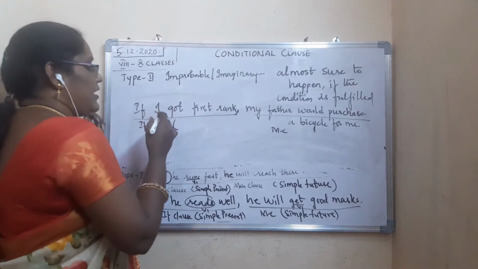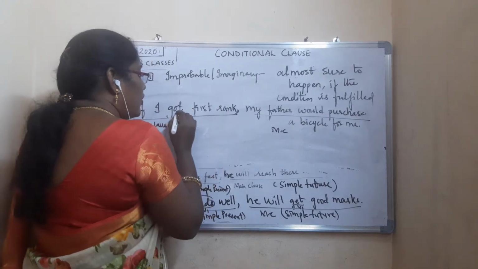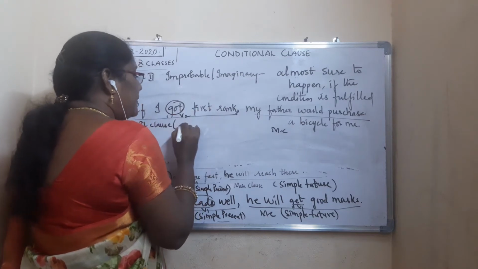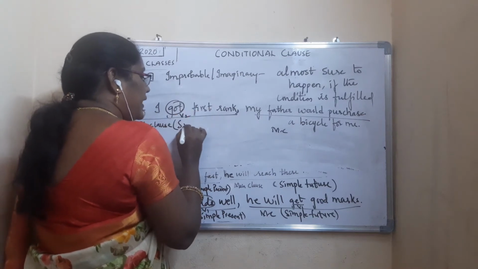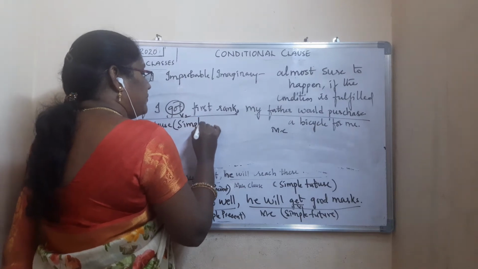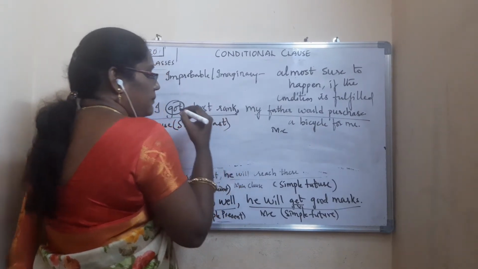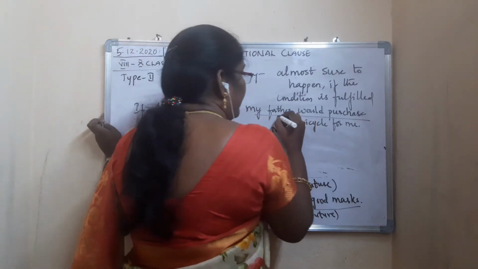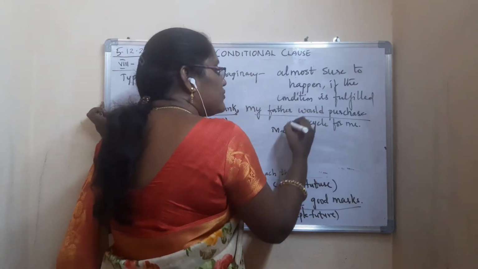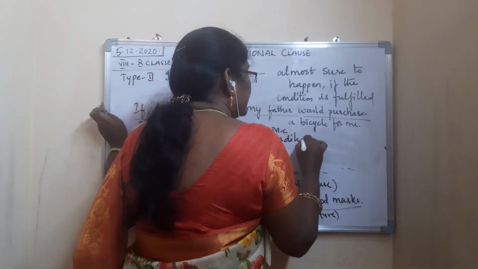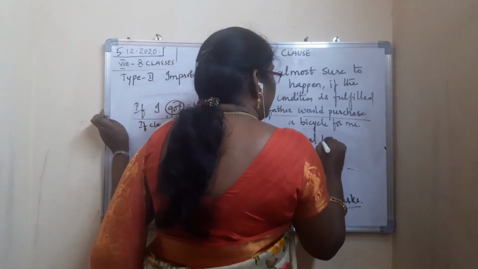Okay. So now see here. If I got first rank, so got is what? V2. Then in type 2, simple present will be in simple past. Okay. In type 2, the if clause part is in simple past. And in the main clause, my father would. Would means what? Conditional past. Will changes to would. Will changes to what? Would.